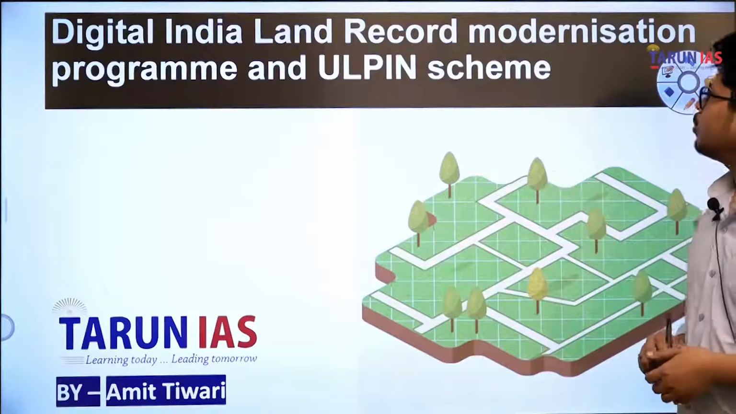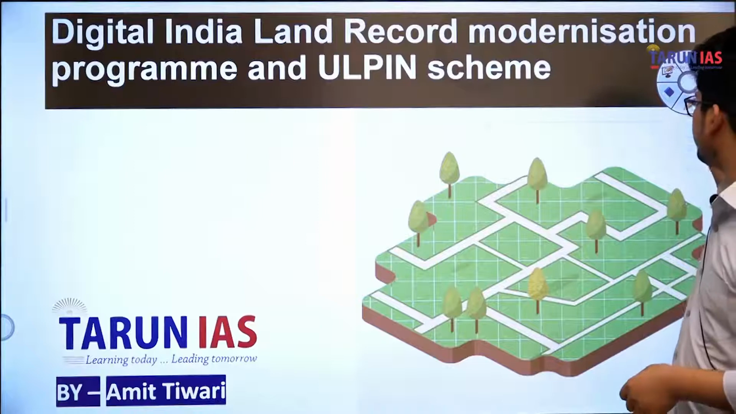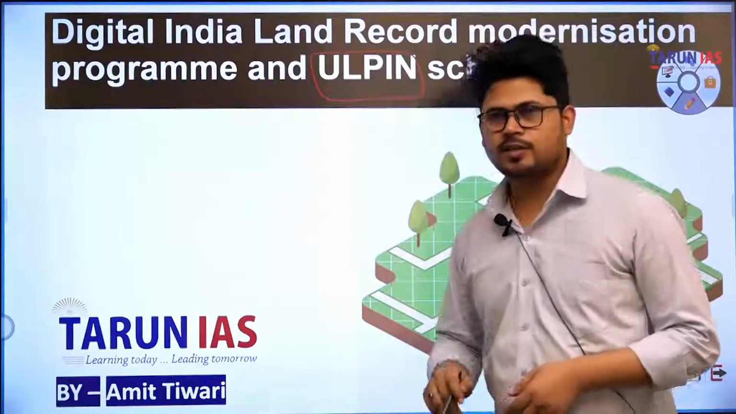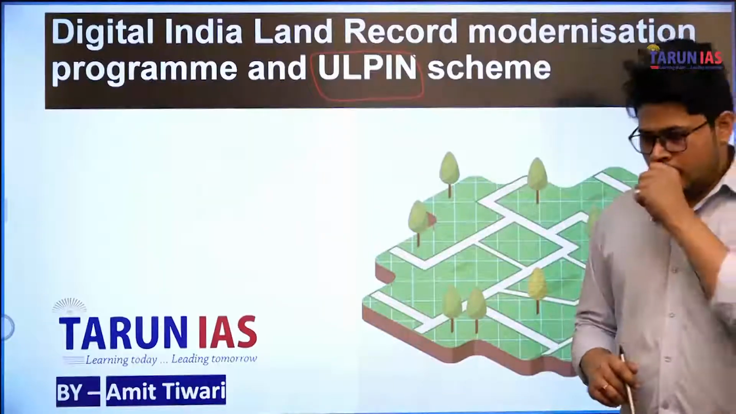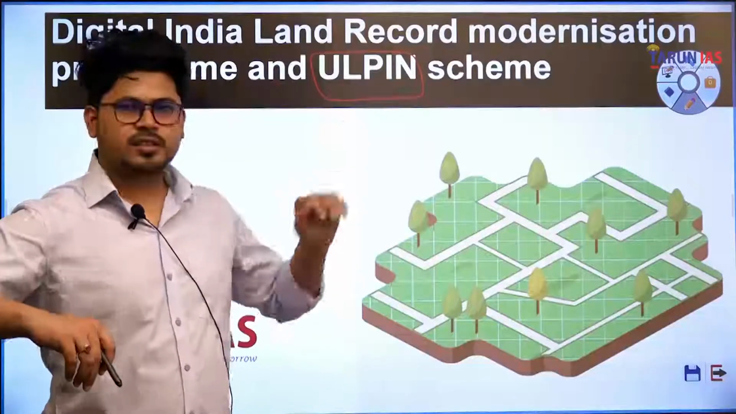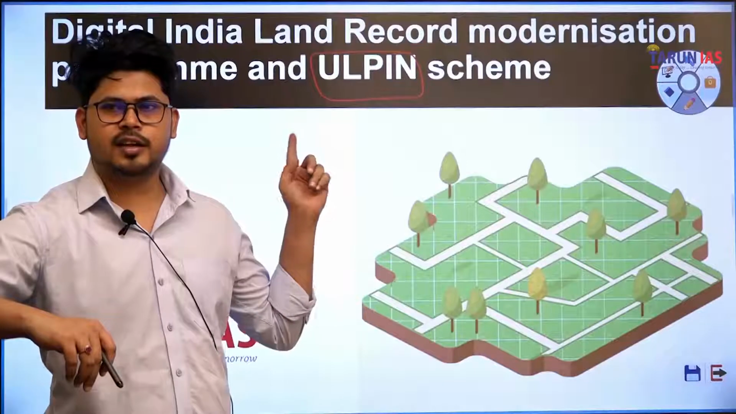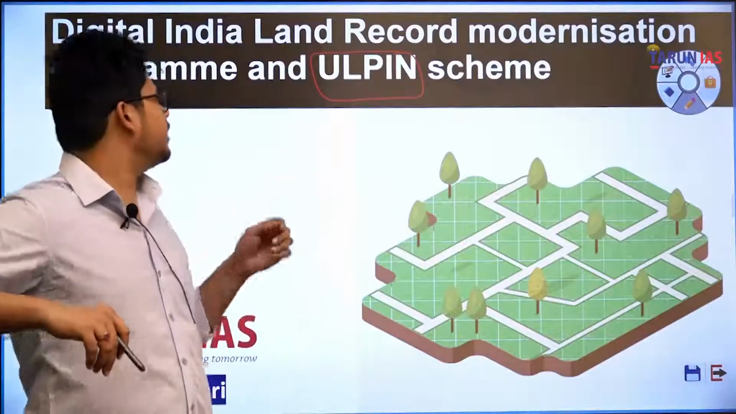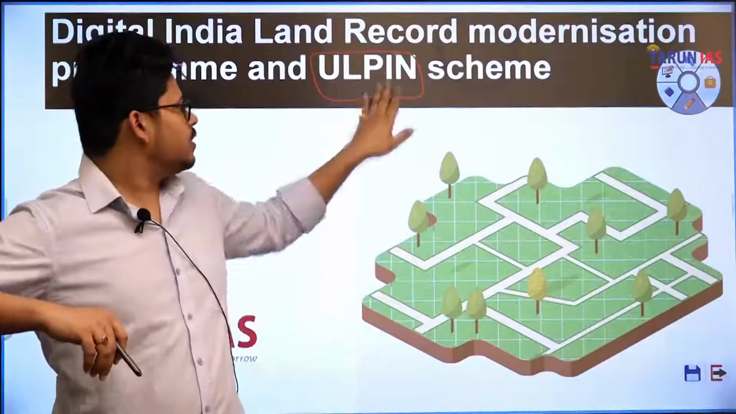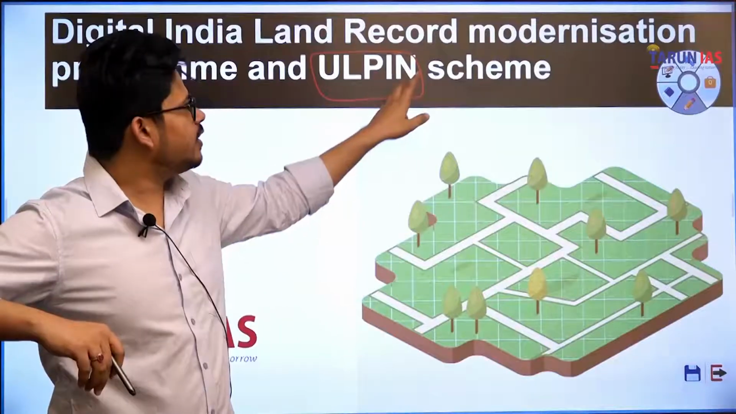So Digital India Land Record Modernization Program and ULPIN scheme. This scheme was recently launched, ULPIN. This was recently launched in 10 states. This scheme is one of the components of this DILRMP scheme, that is Digital India Land Record Modernization Program. This scheme is a part of this one. So we will be dealing with this scheme and this as well.